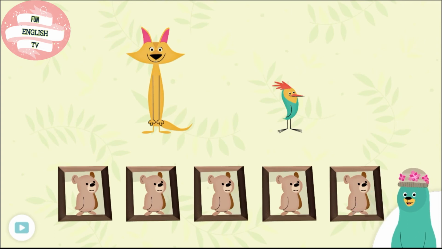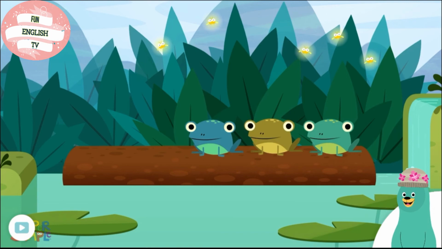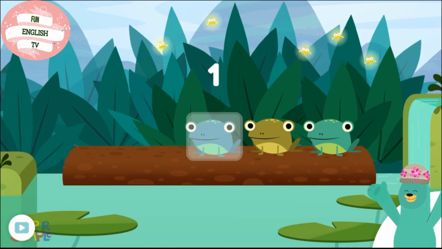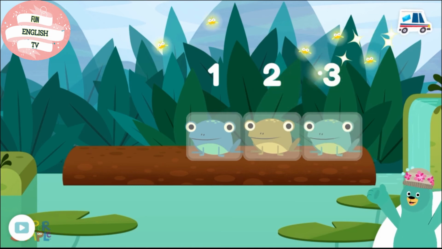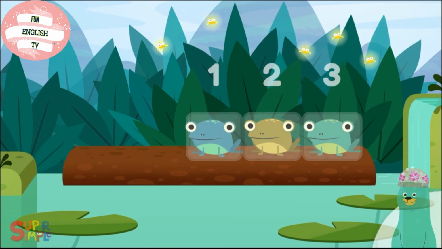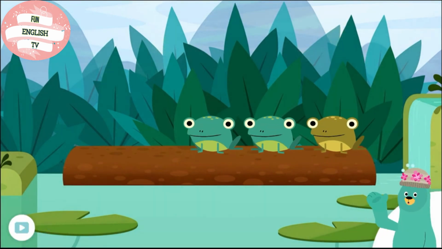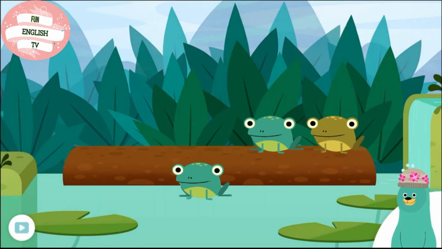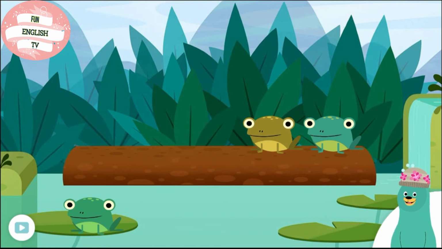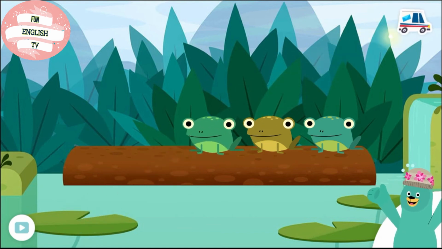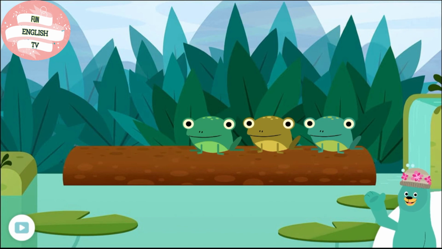Let's count some more. Count all the frogs. 1, 2, 3. You counted 3 frogs. Drag 1 frog into the pool. 1 frog jumped into the pool. There are still 2 frogs on the log. Drag 1 frog back onto the log. There are 3 frogs on the log. That is the same number as before. Good counting!